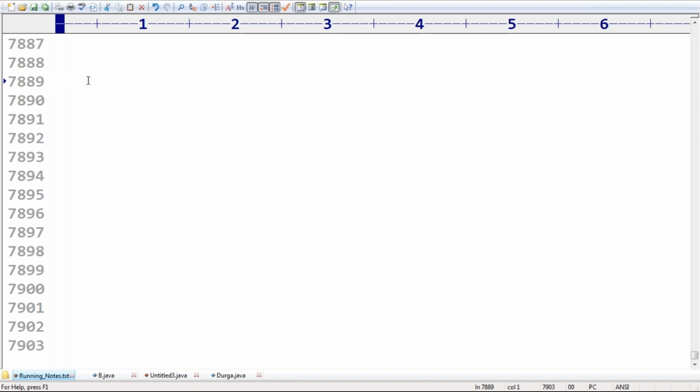Next, whenever we are compiling a Java program, for every class present in the program, a separate .class file will be generated, including inner classes also. Remember, for every class present inside, a separate .class file will be generated. Next, whenever we are executing a particular class, the corresponding class main method will be executed. So we can compile a Java program, but we can run a Java .class file.